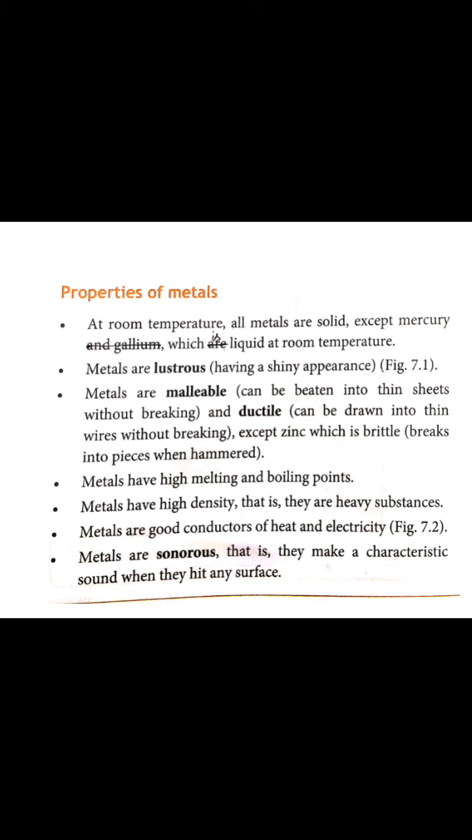Okay. Then next is ductile. Ductile means they can be drawn into thin wires. D for ductile, D for drawn. So you can easily learn that malleable means converted into sheets and ductile means converted into wires. We can very easily make wires of metals because these are ductile in nature, except zinc.